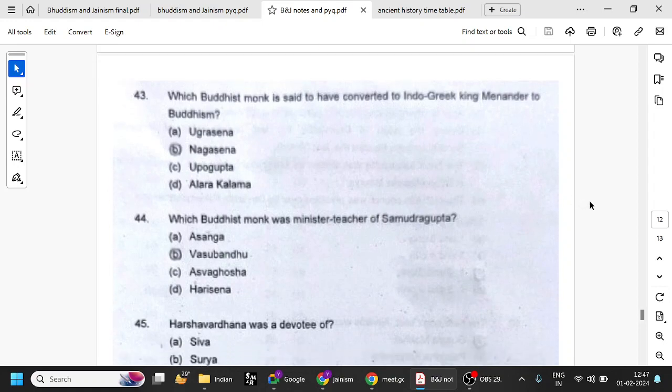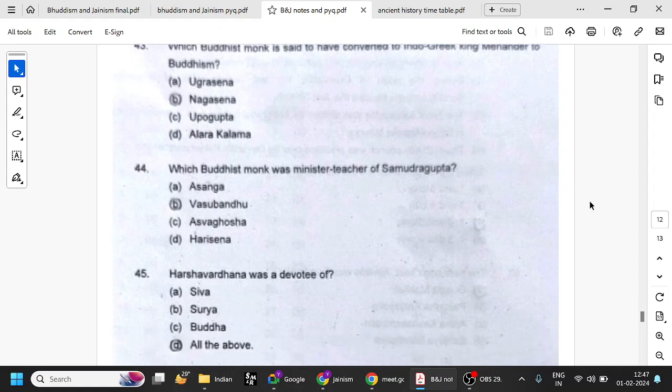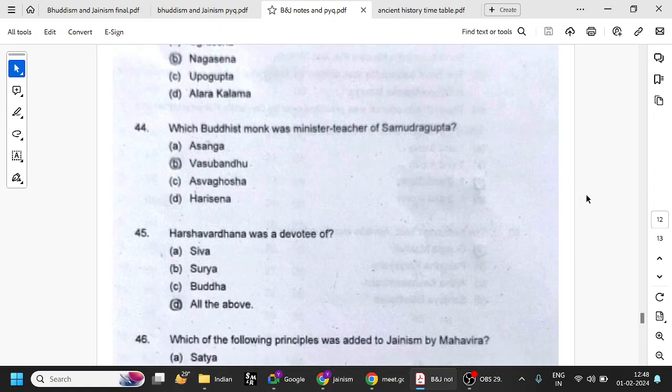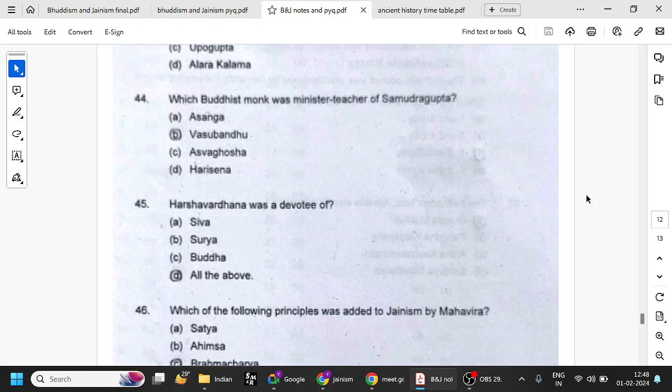So, Nagasena is the Buddhist monk who converted Menander. Which Buddhist monk was minister teacher of Samudragupta? Vasubandhu. Try to remember that Samudragupta and all come in the Guptas only. When we come to the Guptas, we'll have to see a lot about Samudragupta and all these names are very prominent there, the Navaratnas, etc. A lot of content will come. Anyway, remember, the teacher of Samudragupta was Vasubandhu.